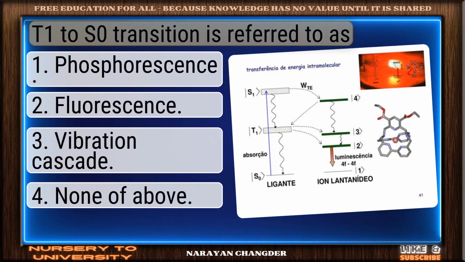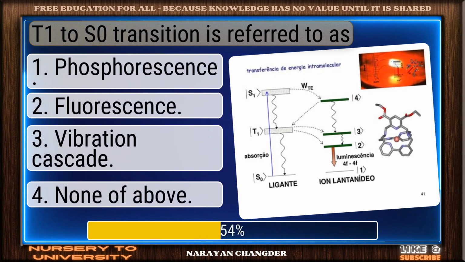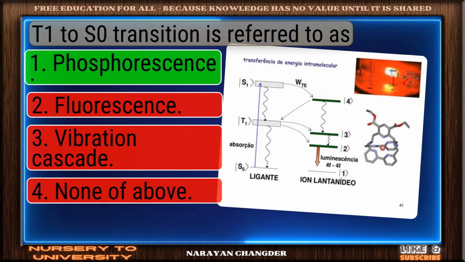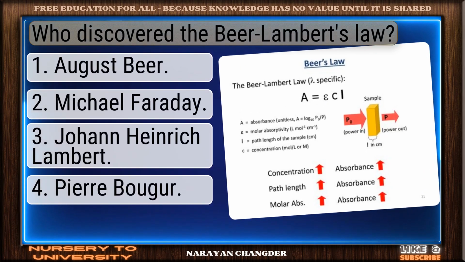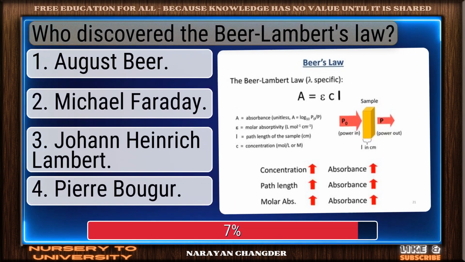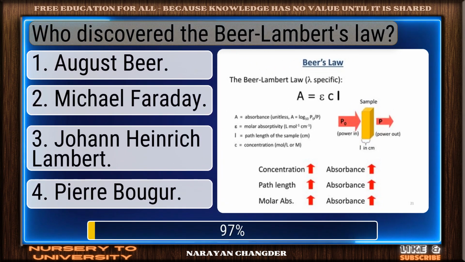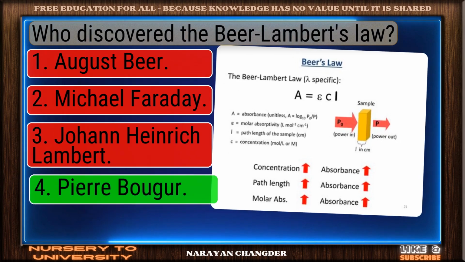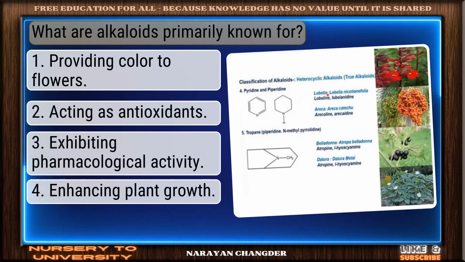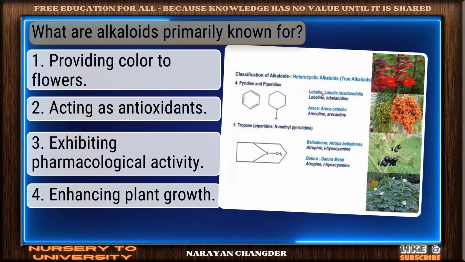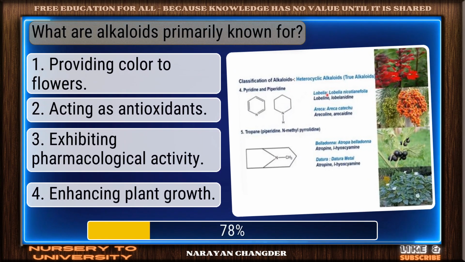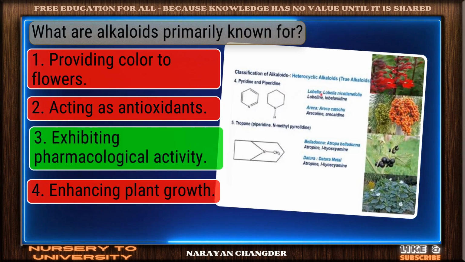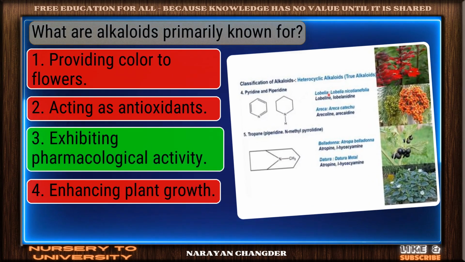T1 to S0 transition is referred to as. Perfect. Phosphorescence is the correct choice. Who discovered the Beer-Lambert's law? You're right. Pierre Bouguer is the correct answer. What are alkaloids primarily known for? Nicely done. Exhibiting pharmacological activity is a solid answer.